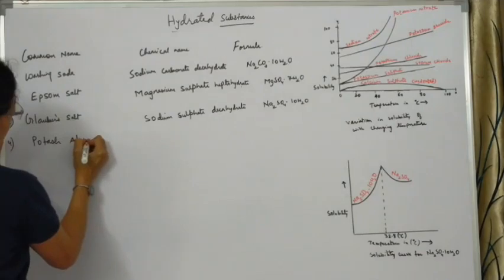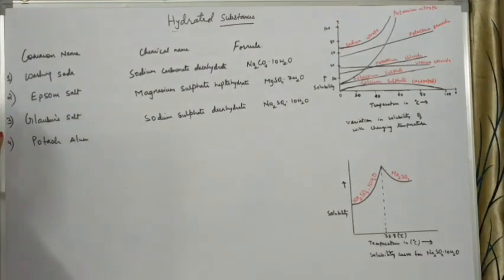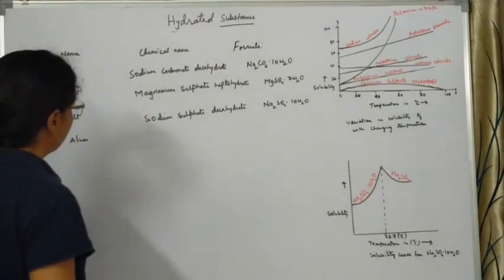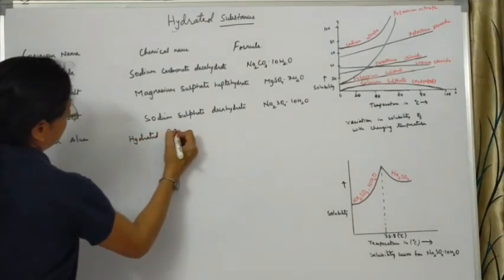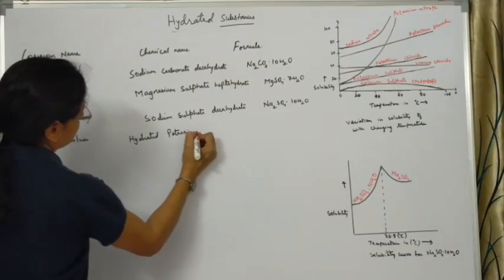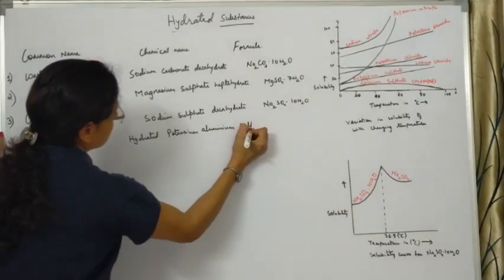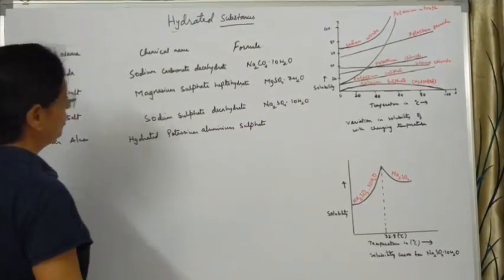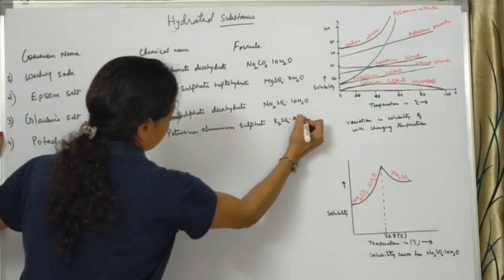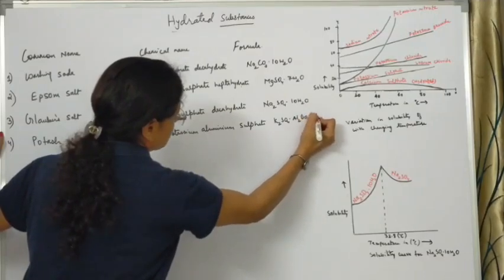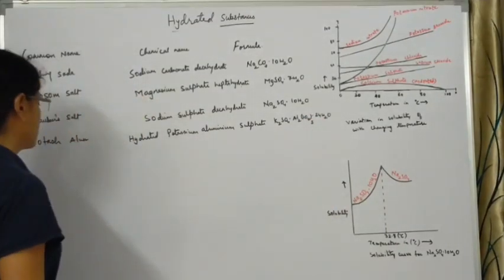Potash alum. I'll write a little bit on this side because I'm finding the space is very short over there. So what is potash alum? Potash alum is nothing but hydrated potassium aluminium sulfate. So what we'll be writing over here is the formula K2SO4.Al2(SO4)3, and it contains 24 molecules of water of crystallization. So we put over here a dot and 24 H2O.